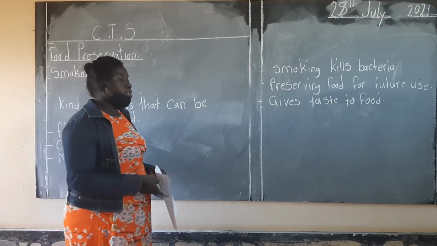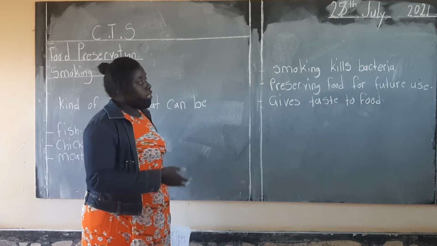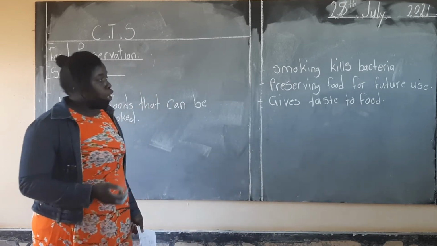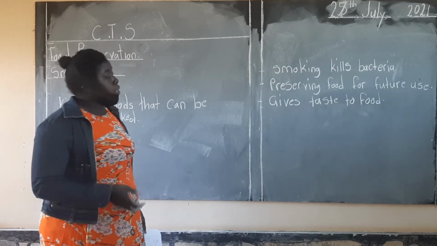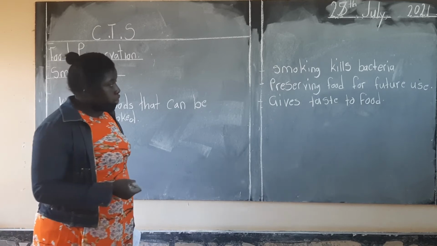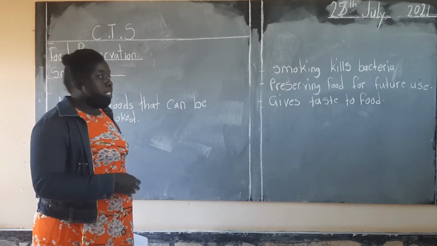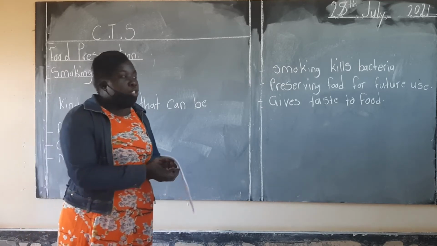Number one, smoking kills bacteria. Number two, it helps in preserving food for future use. And then number three, we also say it gives taste to food.